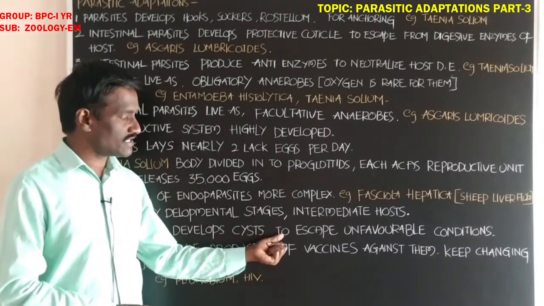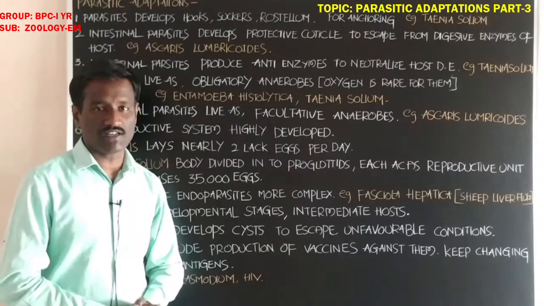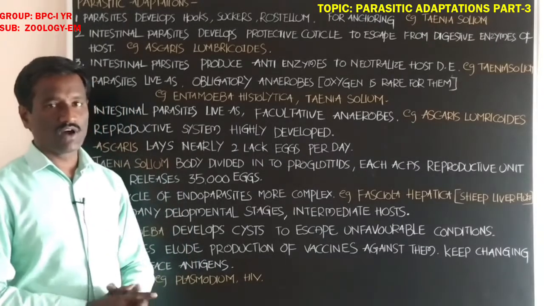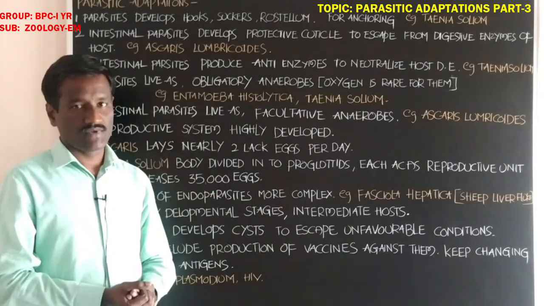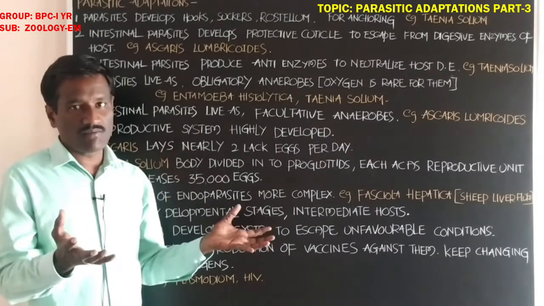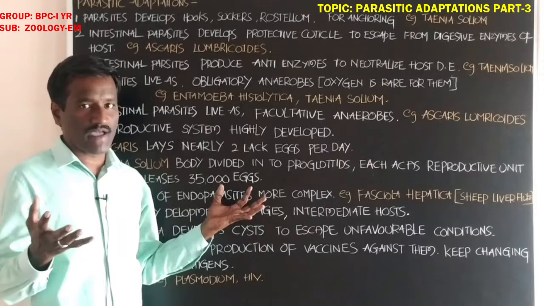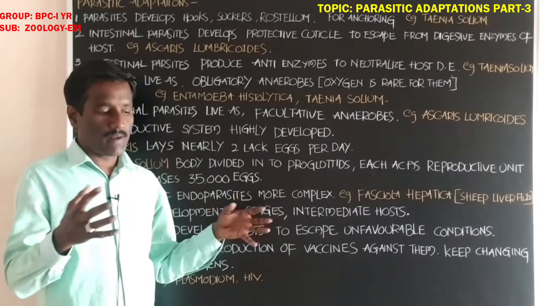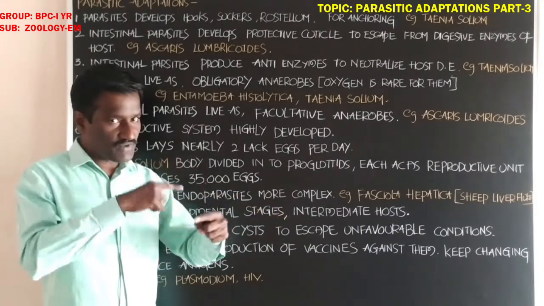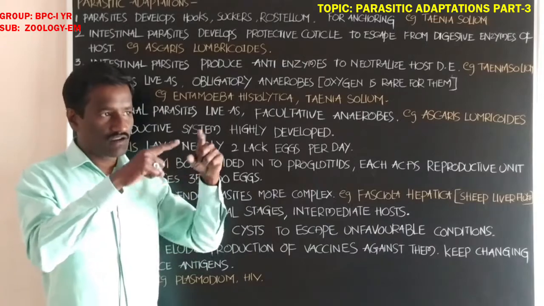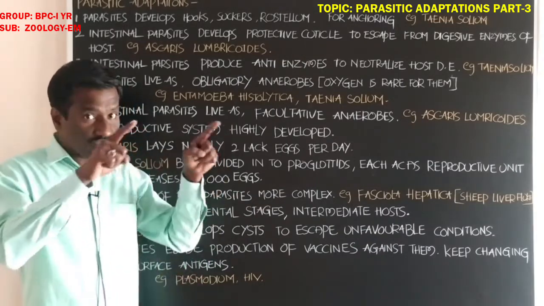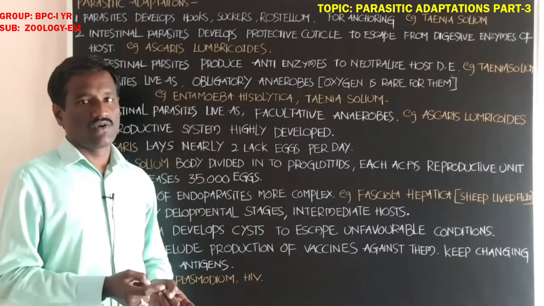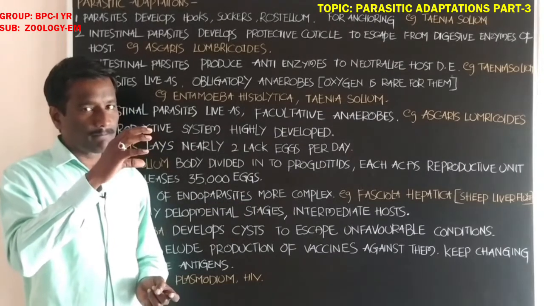Entamoeba develops cyst to escape unfavorable conditions. Student, if you observe the body of the Entamoeba histolytica, it is the unicellular parasite. Okay, if you observe, the outer surface of the Entamoeba is covered with a cyst-like structure, covered with a layer.